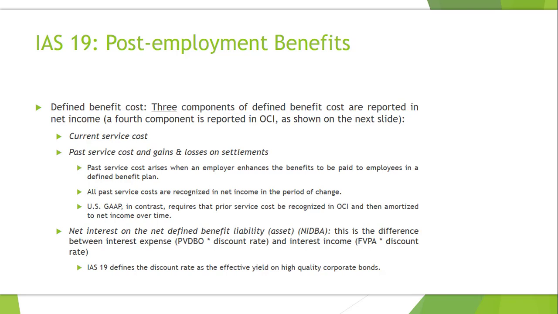So this will be the difference between interest expense, which is the mathematical product of present value of the defined benefit obligation times the discount rate, and interest income, which is the product of fair value of the plan assets times the discount rate. And IAS 19 defines the discount rate as the effective yield on high-quality corporate bonds. So in US GAAP, by contrast, you have the concept of interest cost, which would be only the first element. It would be the present value of the defined benefit obligation times the discount rate. You wouldn't have a net interest cost like you do in IFRS.